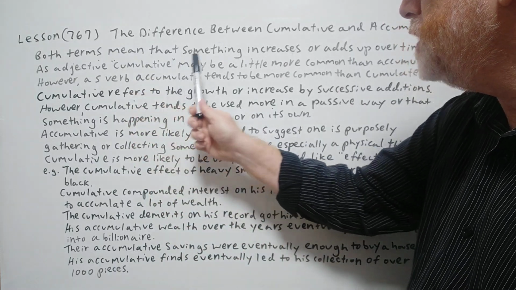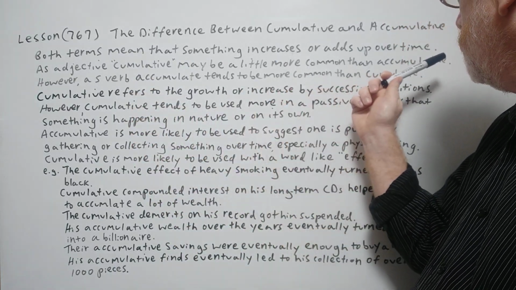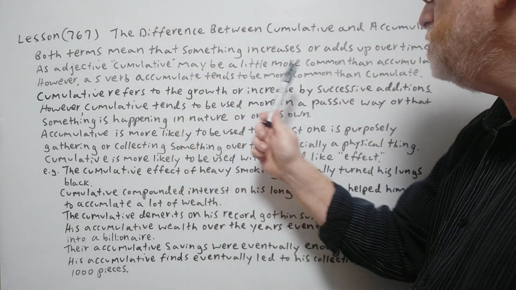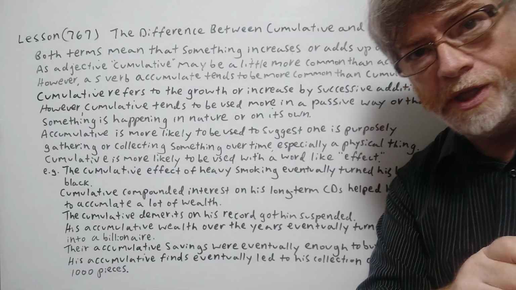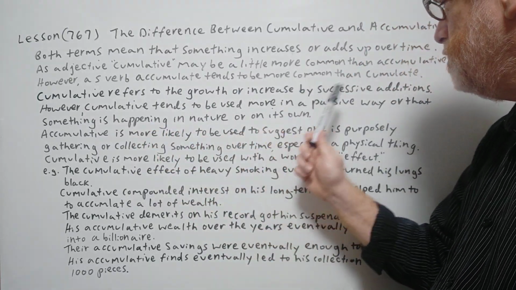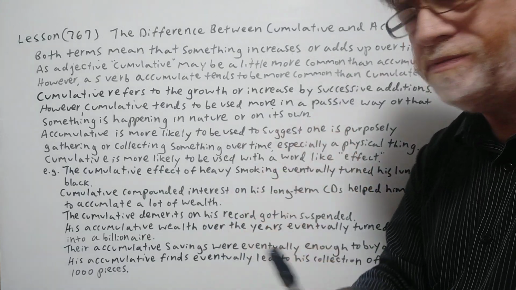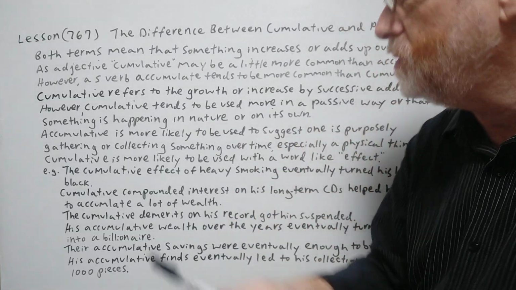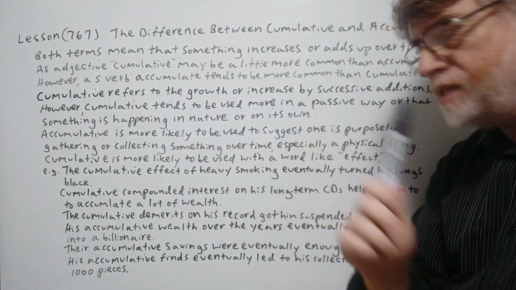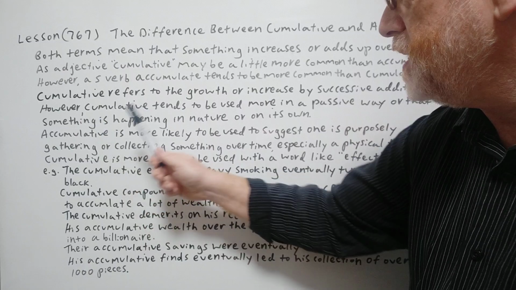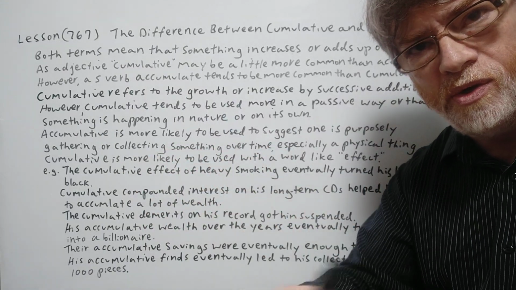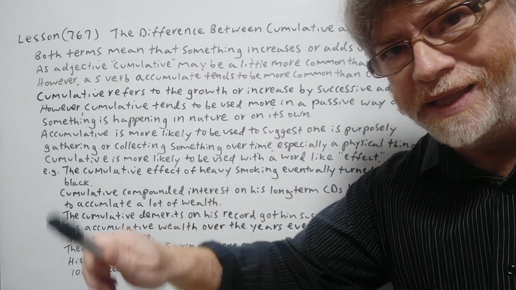Here's another thing to note. As an adjective, cumulative may be a little more common than accumulative. However, as a verb, accumulate tends to be more common than cumulate. Cumulative refers to the growth or increase by successive additions. And accumulate is that way too. However, cumulative tends to be used more in a passive way, or that something is happening in nature or on its own. So you may not be the one that is directly adding to it.